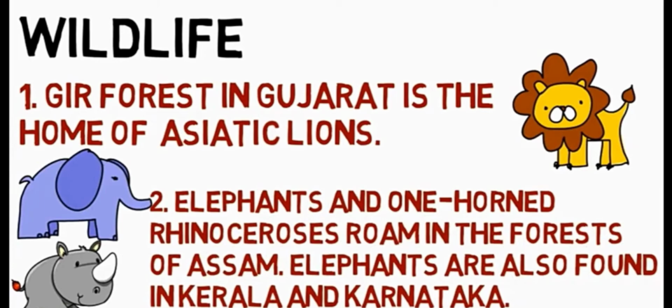Now I will show you the picture of the elephant in your book, in 3D animated form. Let us go through the elephant animated form in your book. Here you can see the elephants. Elephants are found in Kerala and Karnataka. In our India, we can see more and more elephants in Kerala and Karnataka, and also in Assam we can see the elephants.